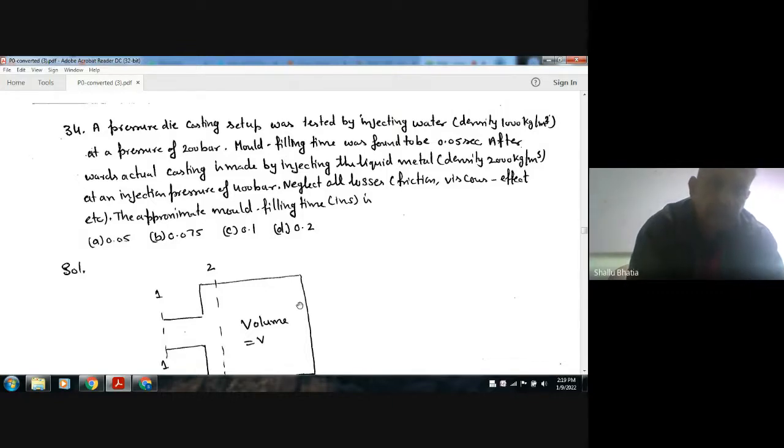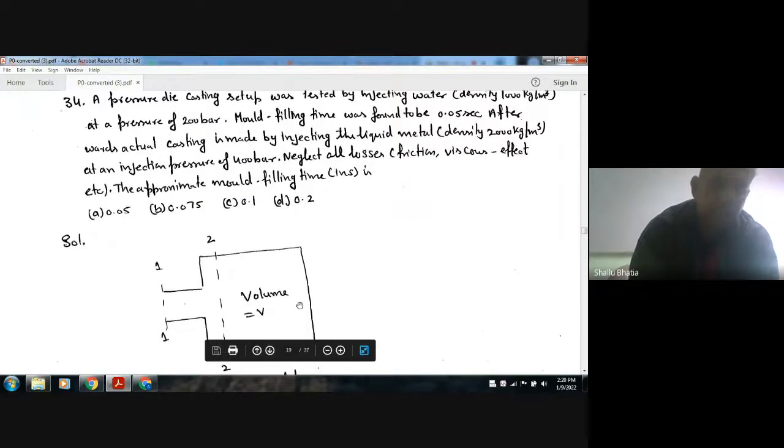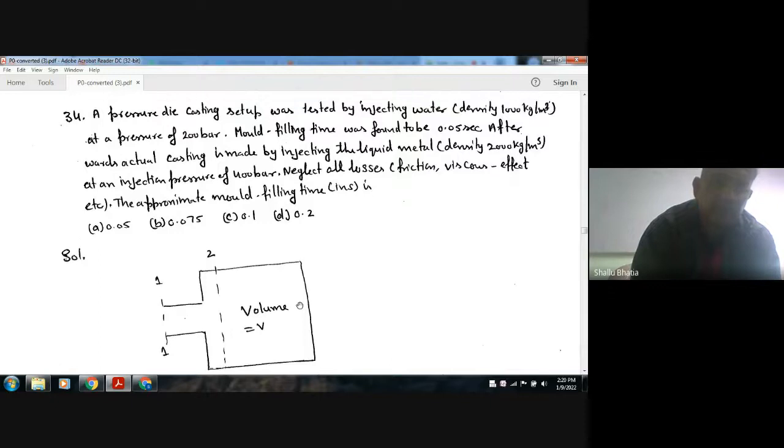Afterwards, actual casting is made by injecting liquid metal, density 2000 kilogram per meter cube, at an injection pressure of 400 bar. Neglect all losses, bracket friction, viscous effect, etc. The approximate mold filling time in seconds is: option A 0.05, option B 0.075, option C 0.1, option D 0.2.